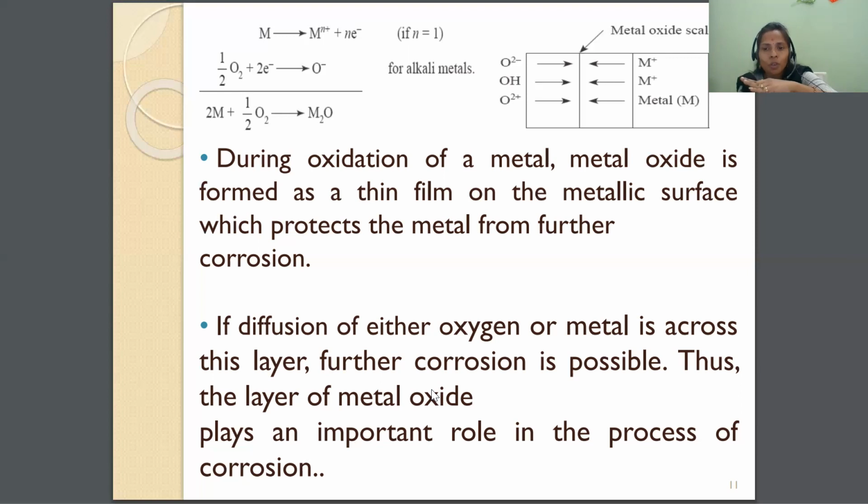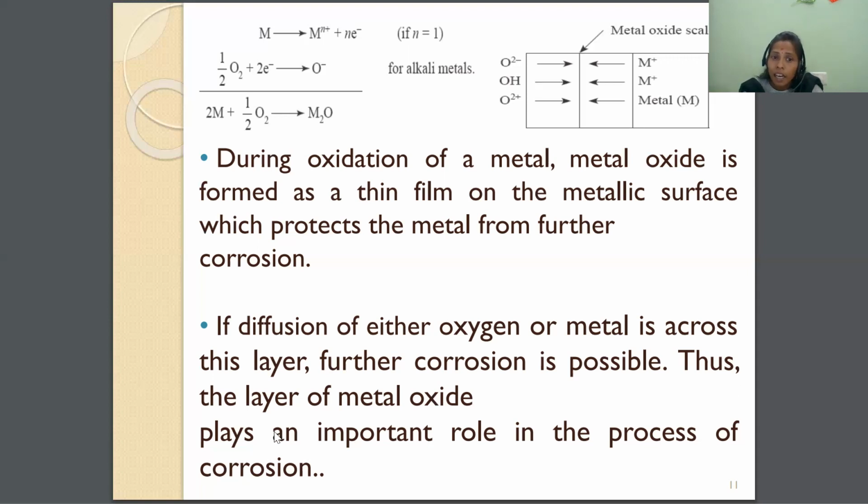Through the cracks the dust particles go inside, so the metal is not safe. When there is a diffusion, the metal is not protected, so further corrosion is possible.